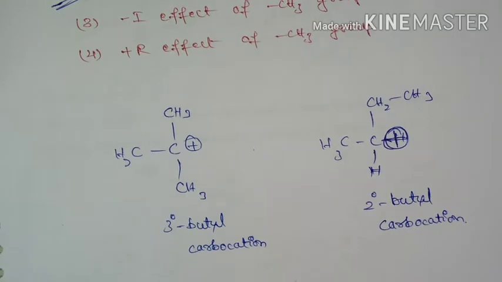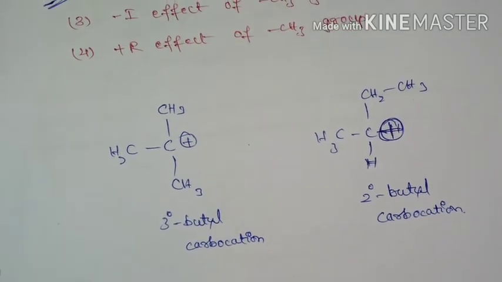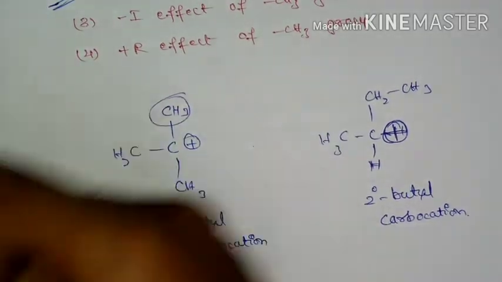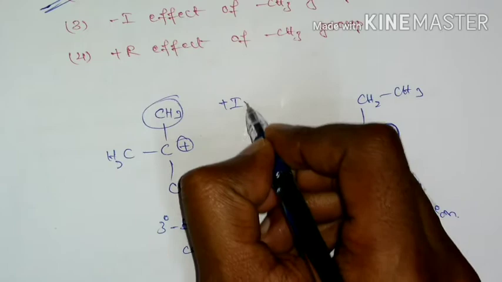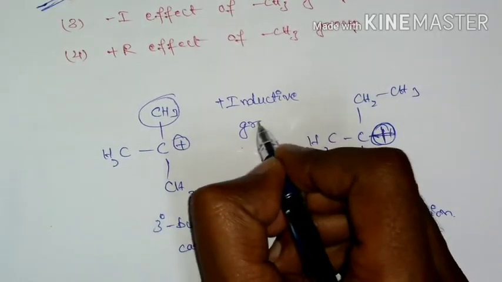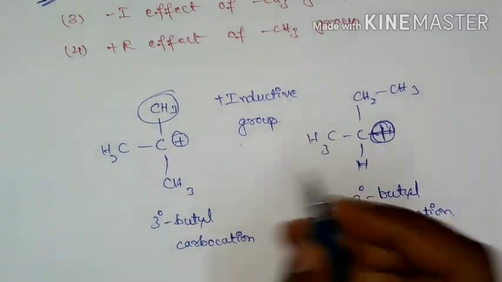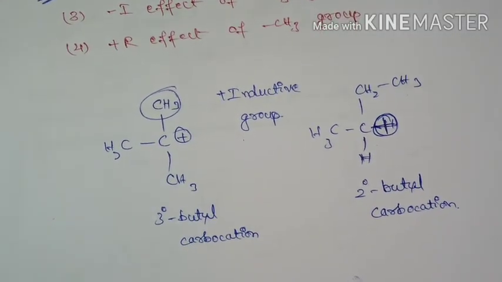And as we know, tertiary carbocations are more stable. Why? Because here you need to look at this group. CH3 group is positive inductive group and it is going to show positive hyperconjugation.